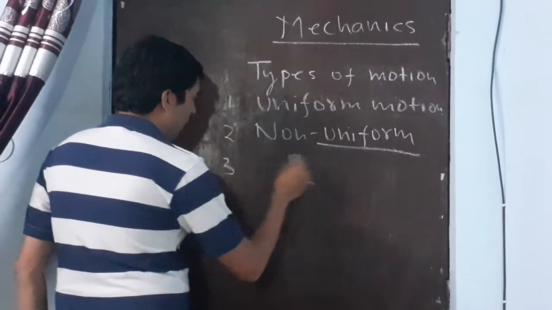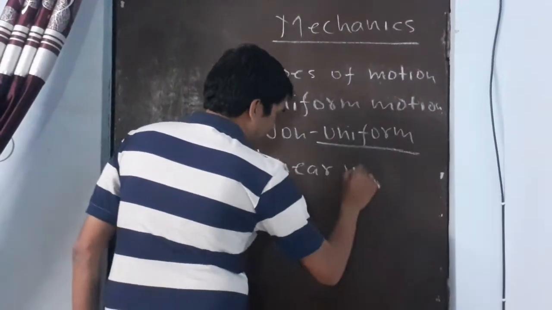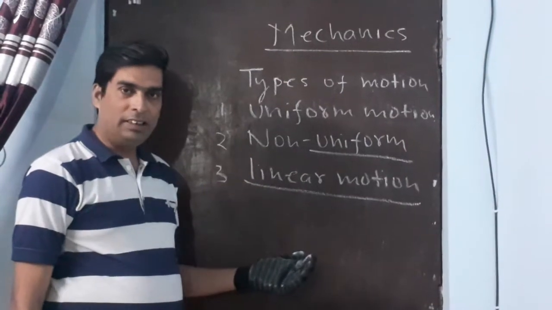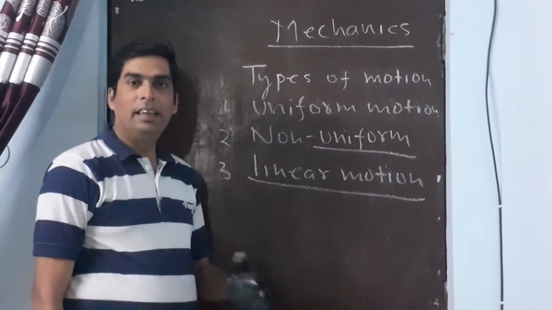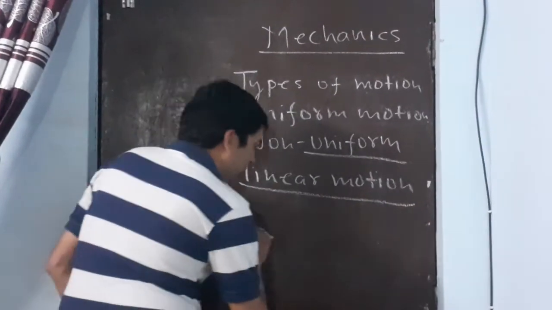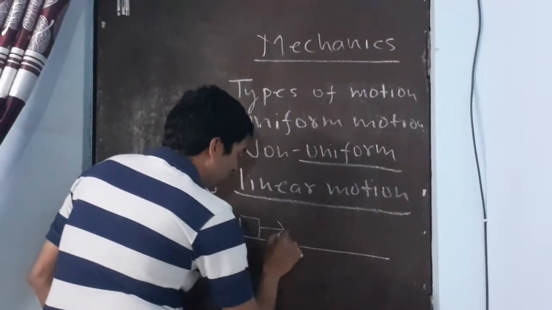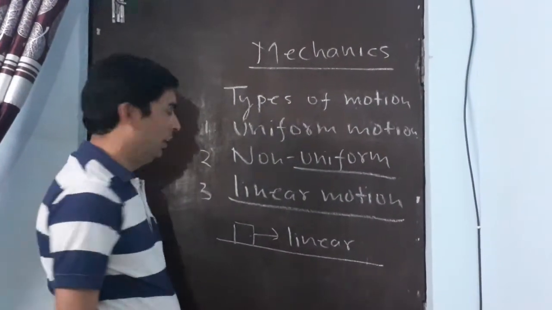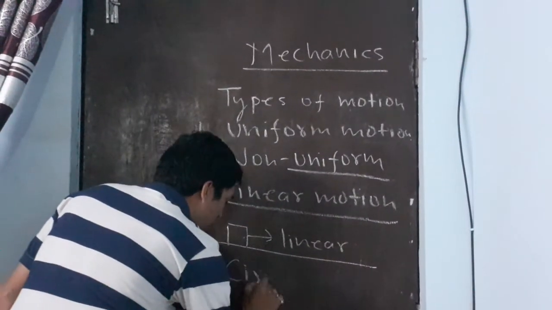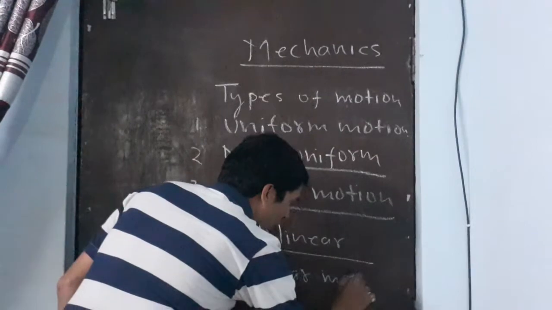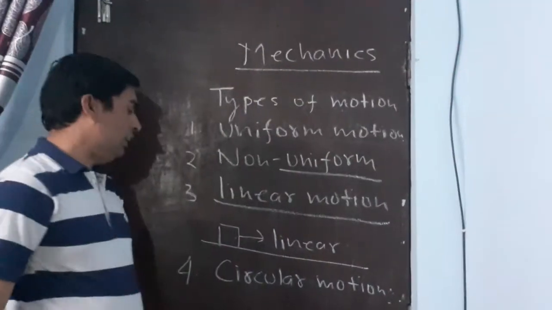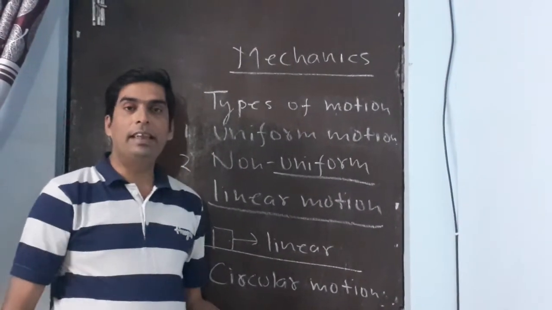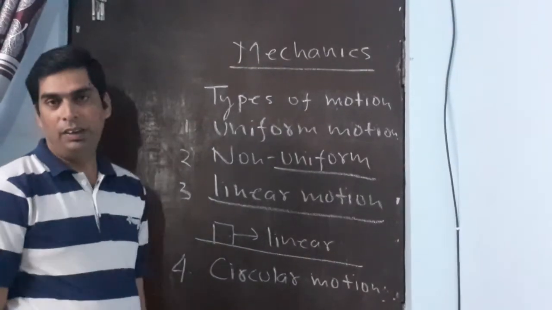Next, we have linear motion. The motion of a body in a straight path or straight line is termed as linear motion. Just like a car running on the road or a body moving on this track. The motion of this body is linear because it is going in a straight path. Next is circular motion. When a body covers its motion in a circular track, then such type of motion is termed as circular motion. The rotatory and revolutionary motion of bodies are examples of circular motion.